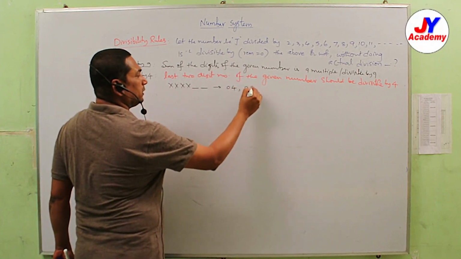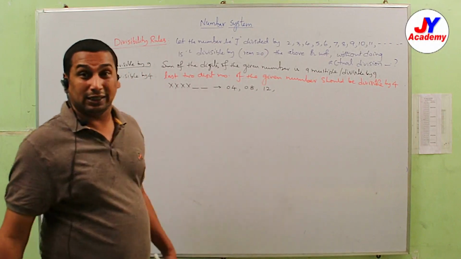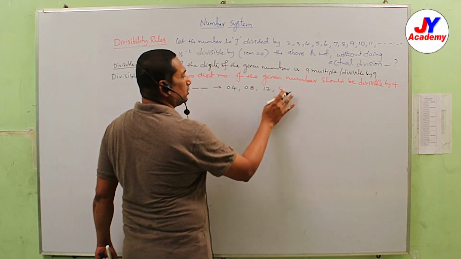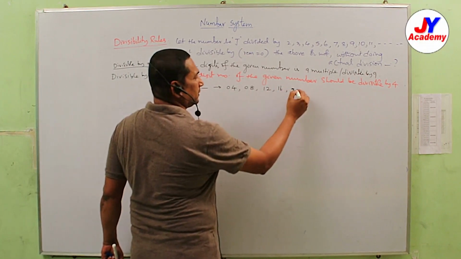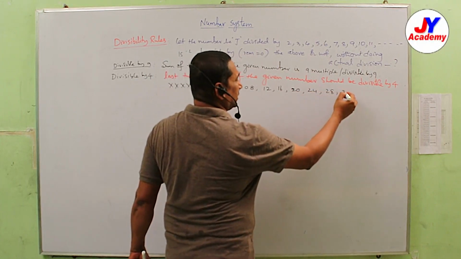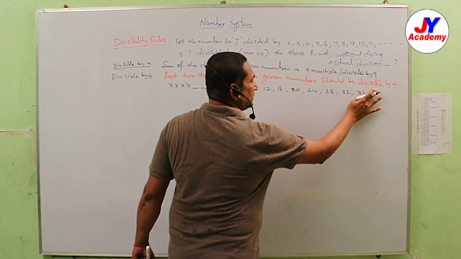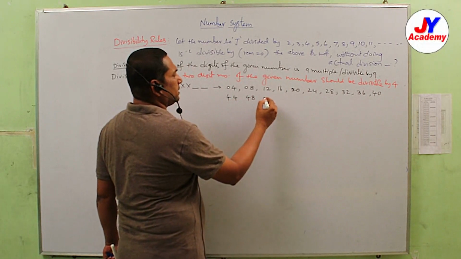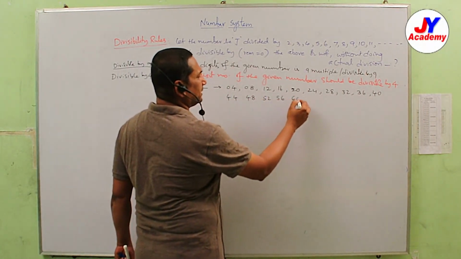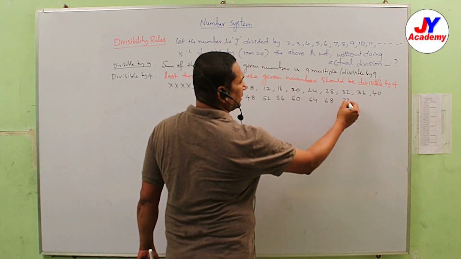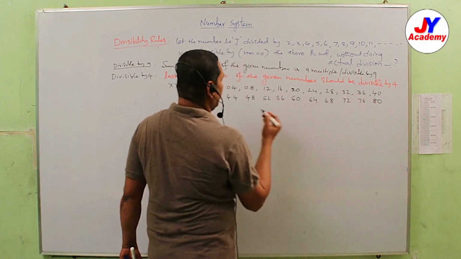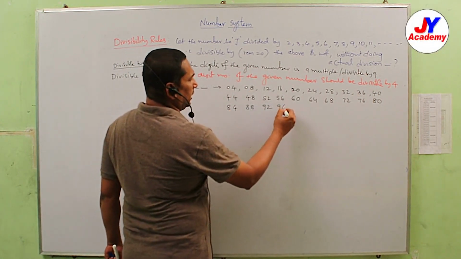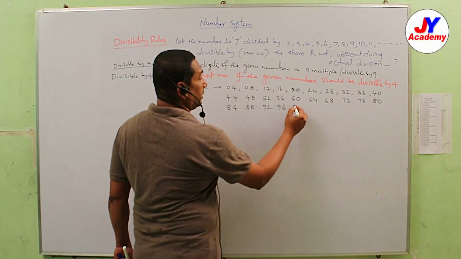Means it may be 4, 8, 12, like that we have to write the 4 table. 4 3s, 4 4s, 4 5s, 4 6s: 28, 32, 36, 40, 44, 48, 52, 56, 60, 64, 68, 72, 76, 80, 84, 88, 92, 96, and also we can take 0 0.